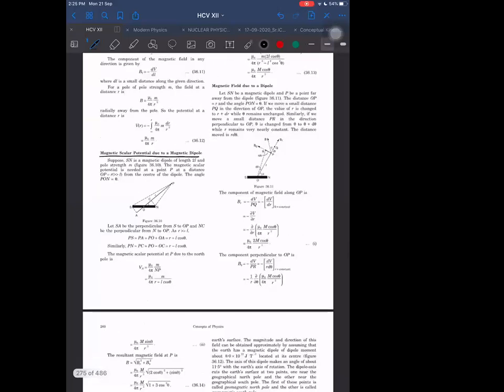So, magnetic scalar potential. First of all, we know that potential should be defined for conservative fields, and the magnetic field is not conservative. Why is it not conservative? Because it forms closed loops. But if I have a magnet,